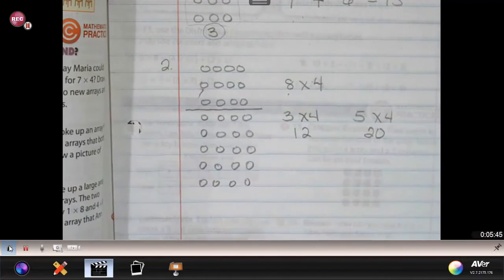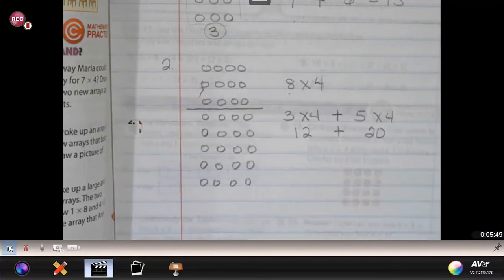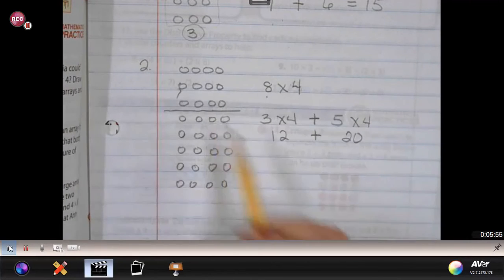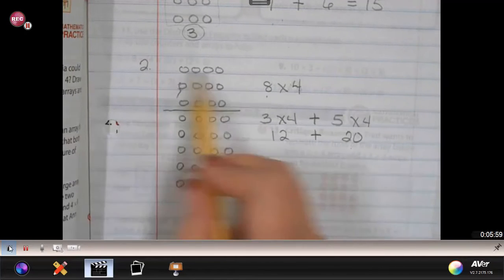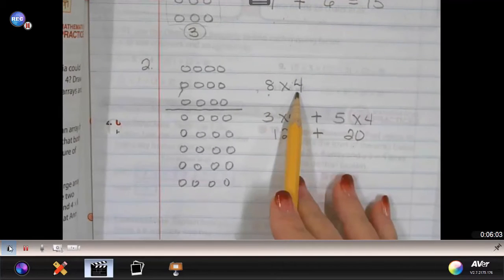Now, I'm going to take all of these and I'm going to put them together, which means I'm putting a plus symbol there to show that I'm taking this smaller array group and adding it together with the larger array group and putting it to make even the much larger array, which is 8 times 4.